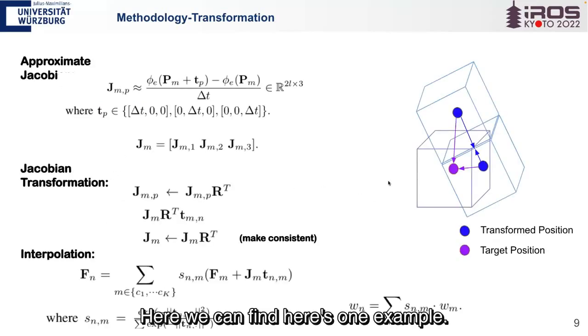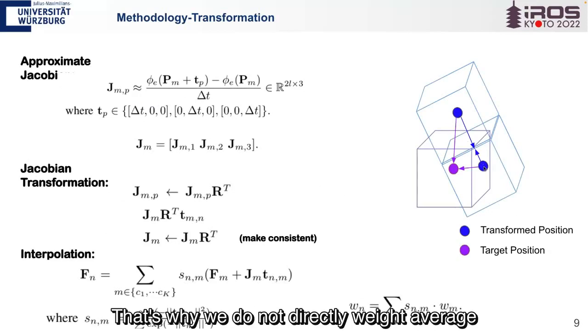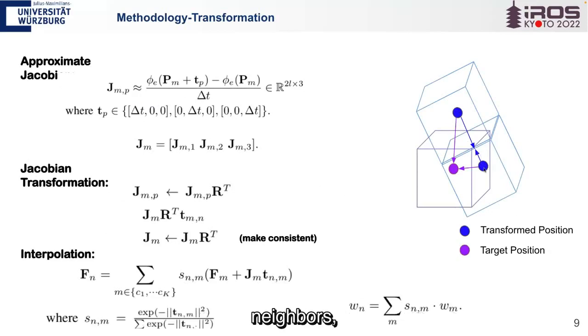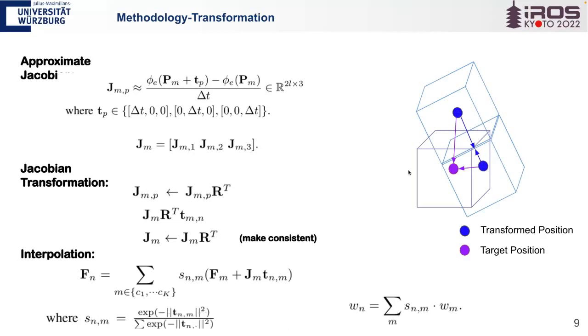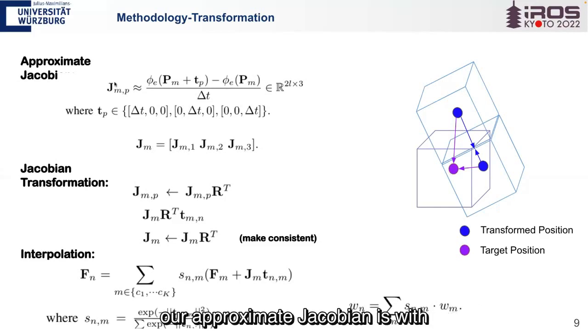Here is one example. This is why we do not directly take a weighted average of the neighbors, because our PRV representation has sparse voxels. So the direct weighted average will get a mass center here, but not on the target. Then with the approximate Jacobian, because our approximate Jacobian is with the subtraction of features, it still maintains the equivariance.